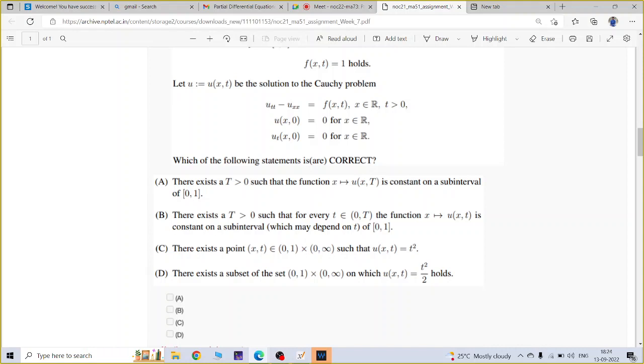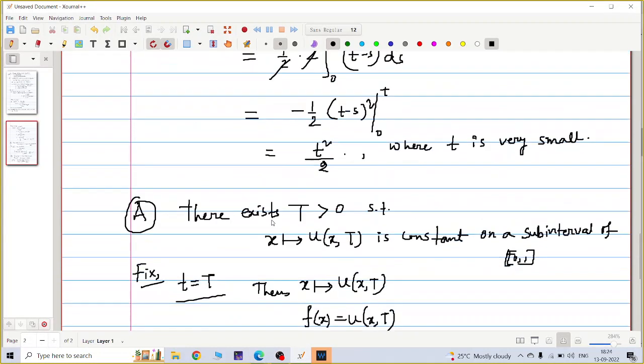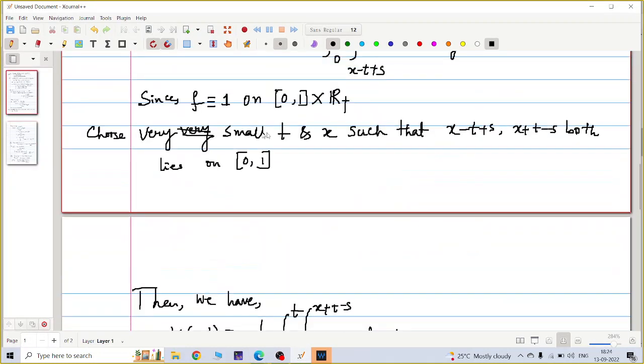Sir, then that which may depend on t. What does it mean, may depend? It may not depend, but may depend, because here I choose a very small t such that these two numbers lie between 0 and 1. So the subinterval also depends on this t, right? And I am taking the function x goes to u(x,t), so f(x) equal to u(x,t).